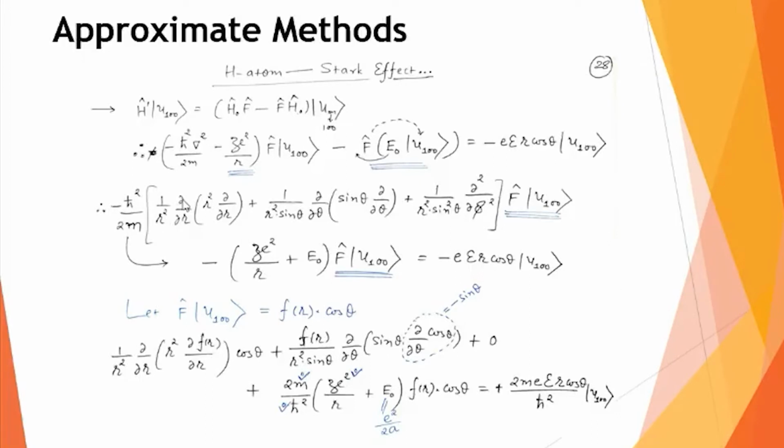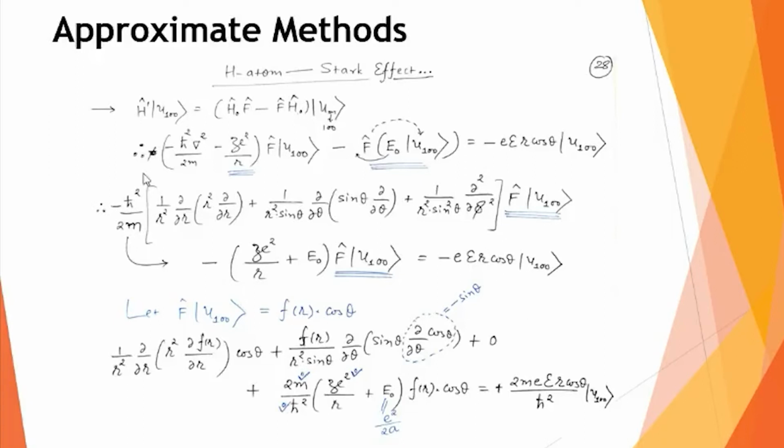This 1 by r square del by del r and all this, everything I have written in a square bracket, is nothing but the expression for nabla square. Secondly, this blue underlined part, I am combinedly writing. You can see this minus z square by r F u100, and here also it is E0 F u100. Those two terms I am writing combinedly here. And both are minus, so I can take minus common. And the right hand side will be carried forward as it is.